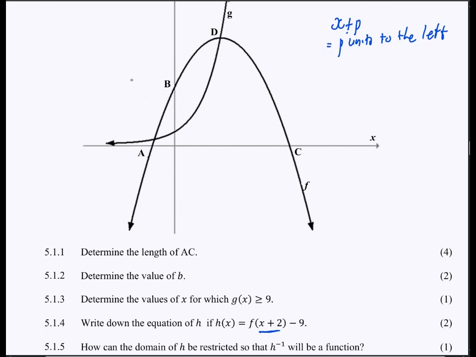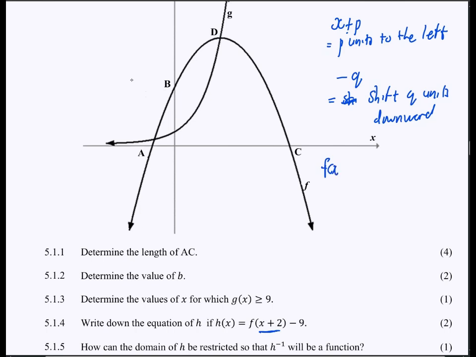But right here, if you have a negative q, for example, this means it's a shift of q units downward. So these are your translations. Now they want the equation of h, which is the equation obtained if you shift the graph of f 2 units to the left and also 9 units downward.